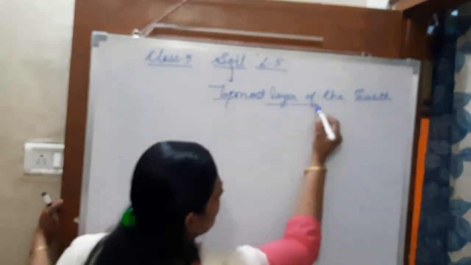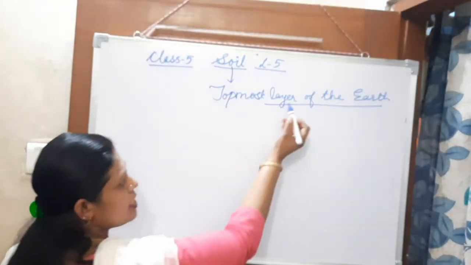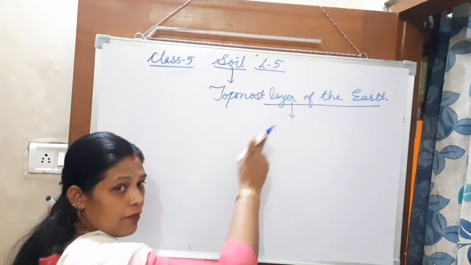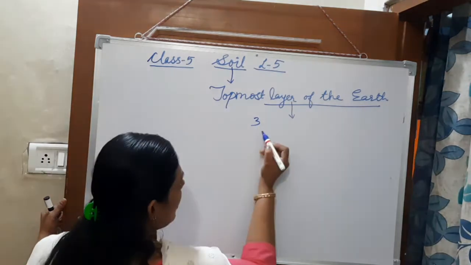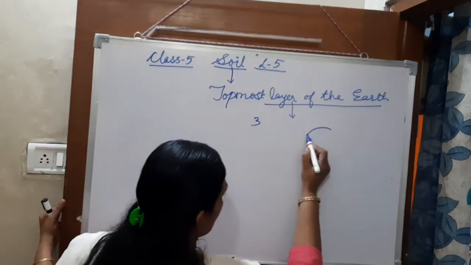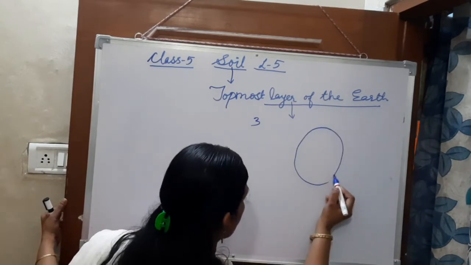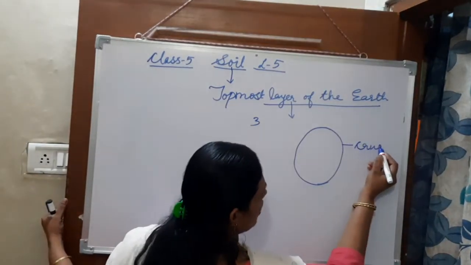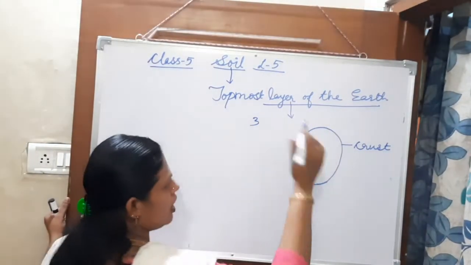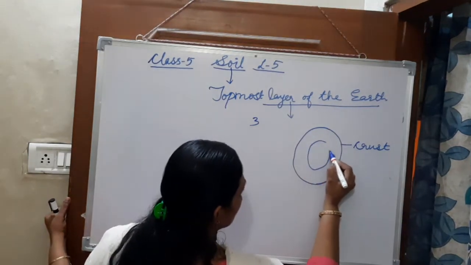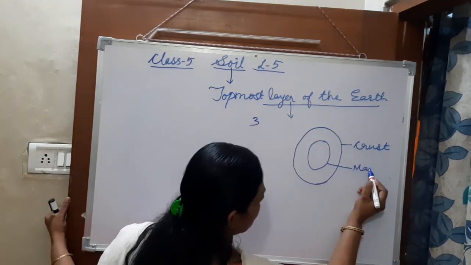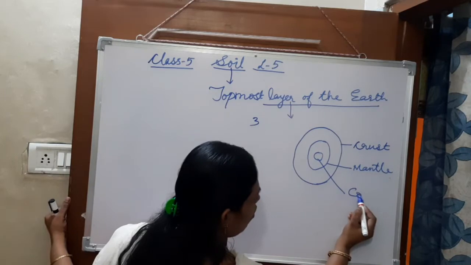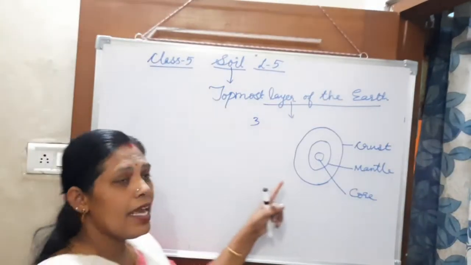Now tell me, the topmost layer of the earth. It means how many layers do you know about the earth? The earth has 3 layers. What are the 3 layers? If we are talking about the earth, the topmost layer is known as the crust. The middle layer is known as the mantle, and then the innermost layer is the core. These are the layers of the earth.